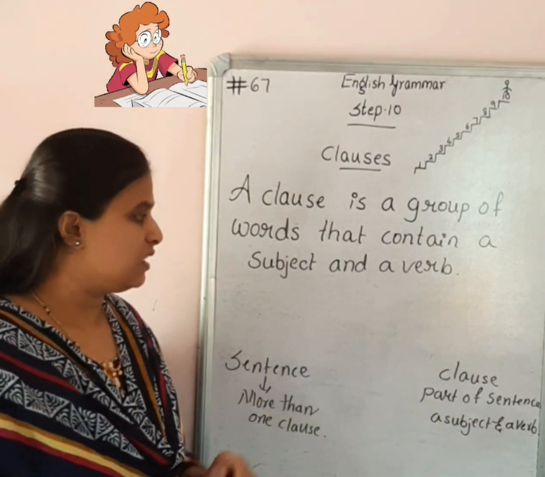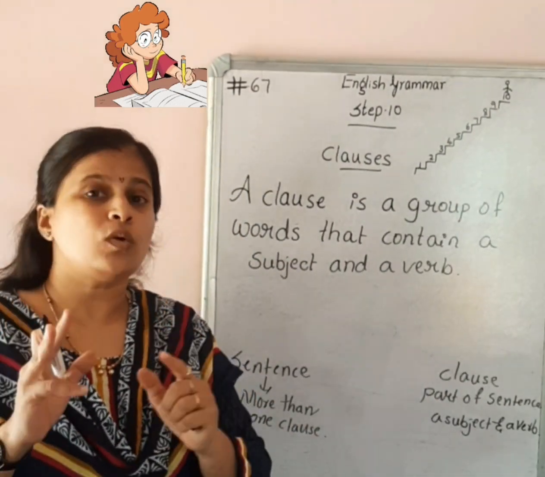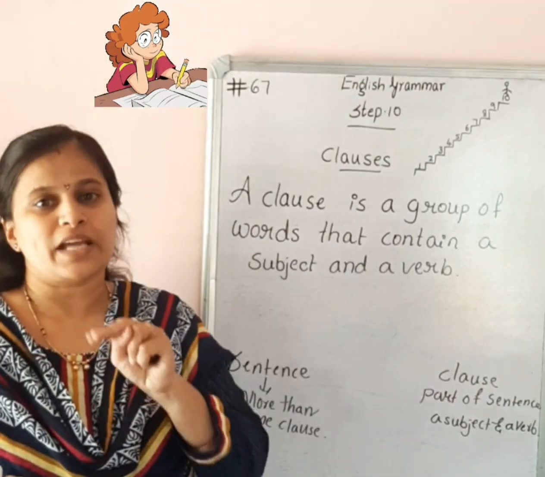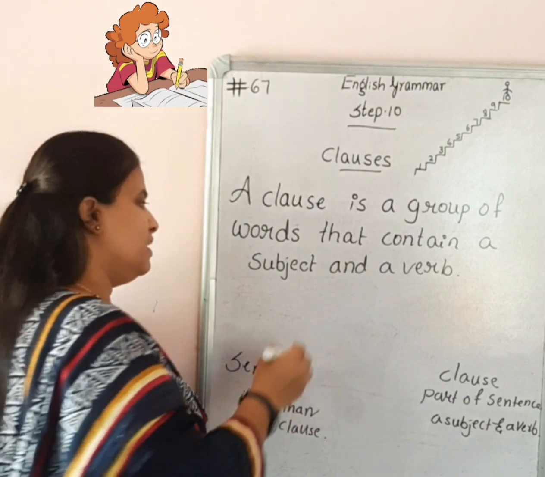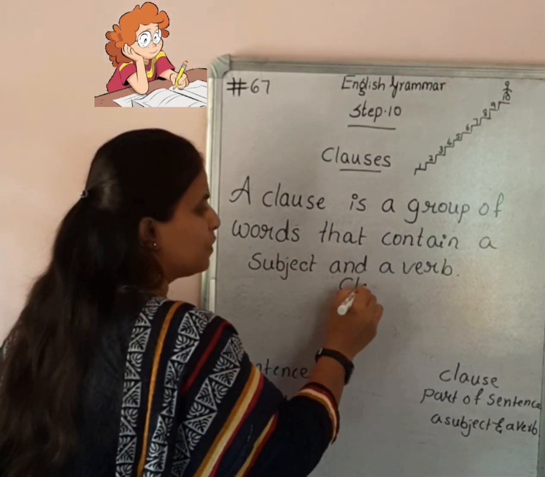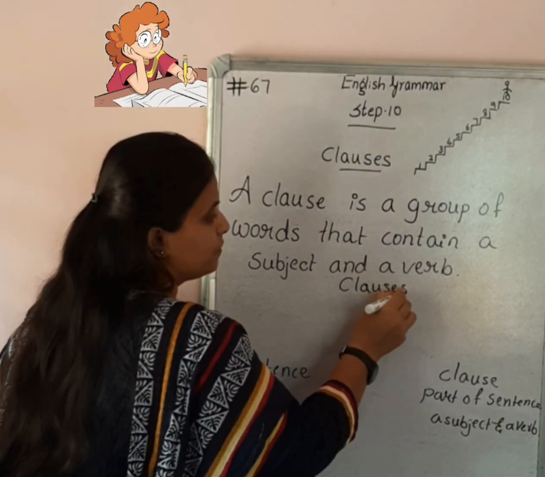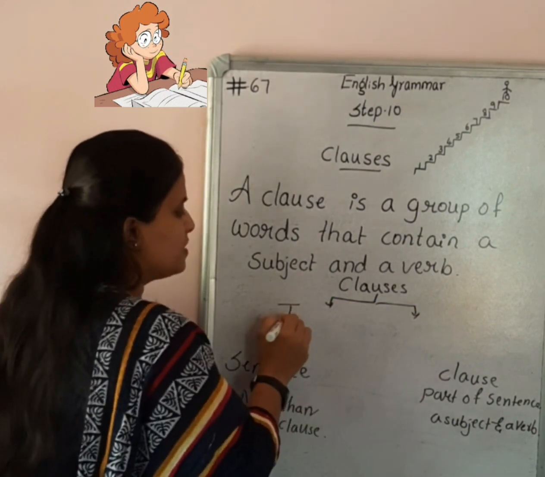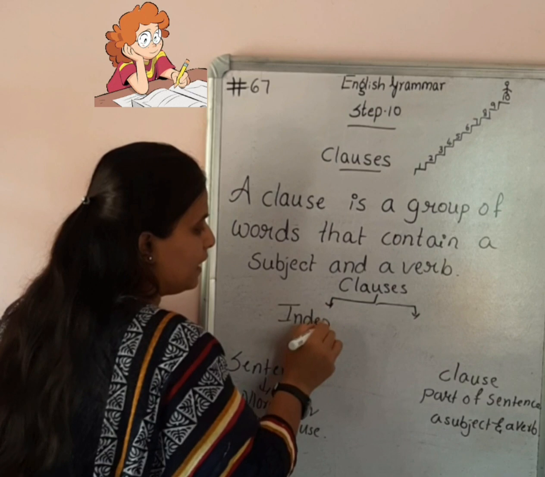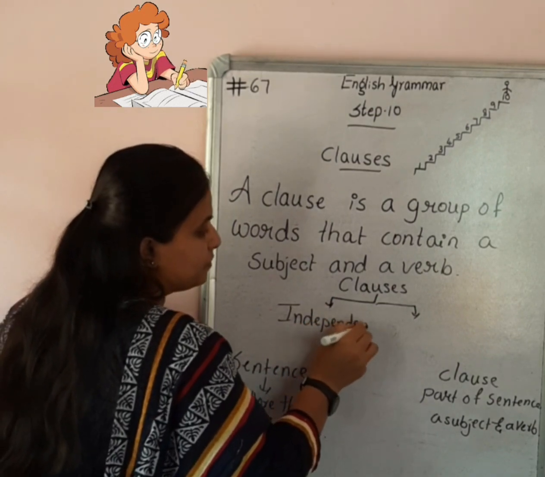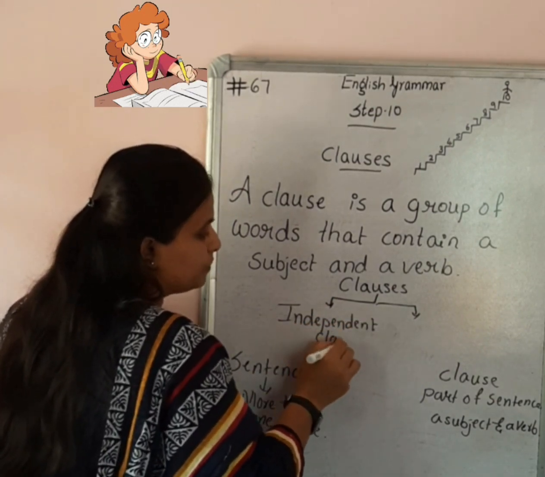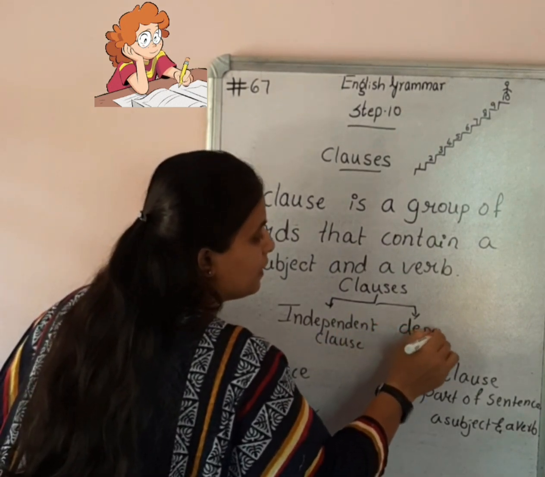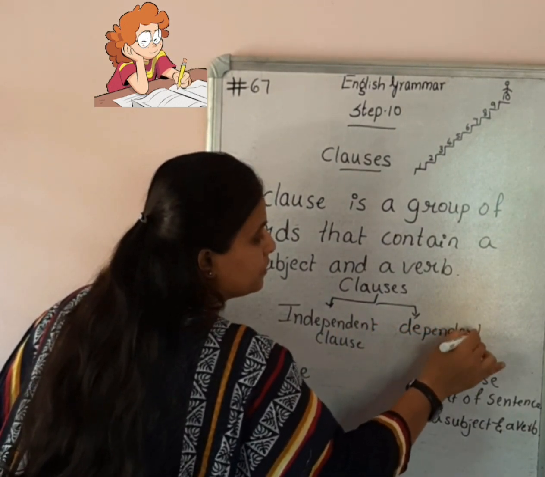Let us deal with the types now. So there are two types of clauses. How many types? Yes, exactly, two types of clauses. Let me just write them out. Clauses are of two types. One is the independent clause. The other is the dependent clause.